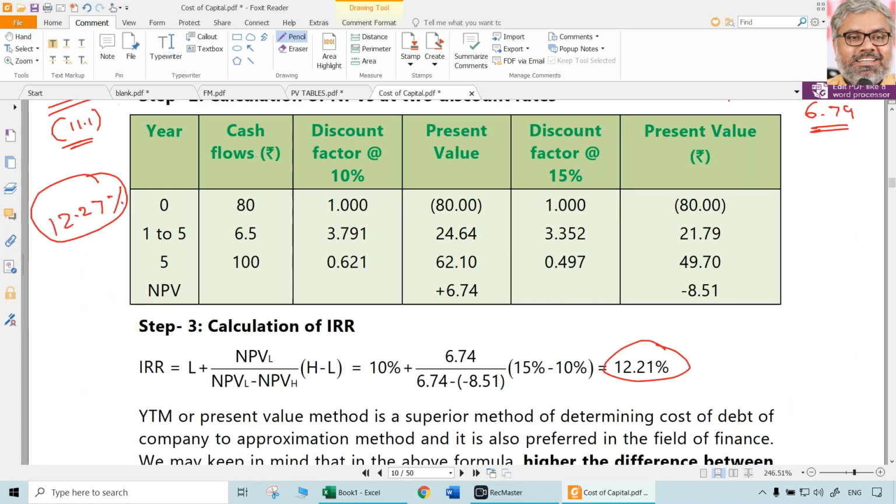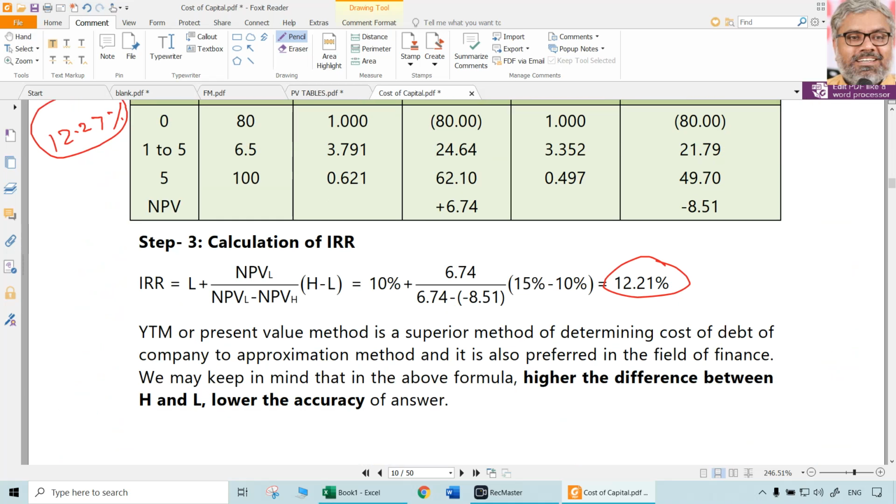That is one more way of calculating cost of debt also. Like this also KD can be calculated. KD and KE in these two cases, realized yield approach and YTM method, the logic is the same. The only thing is, in case of equity, the earnings or the return that equity is giving is called dividend, and there will not be any redeemable value in equity.